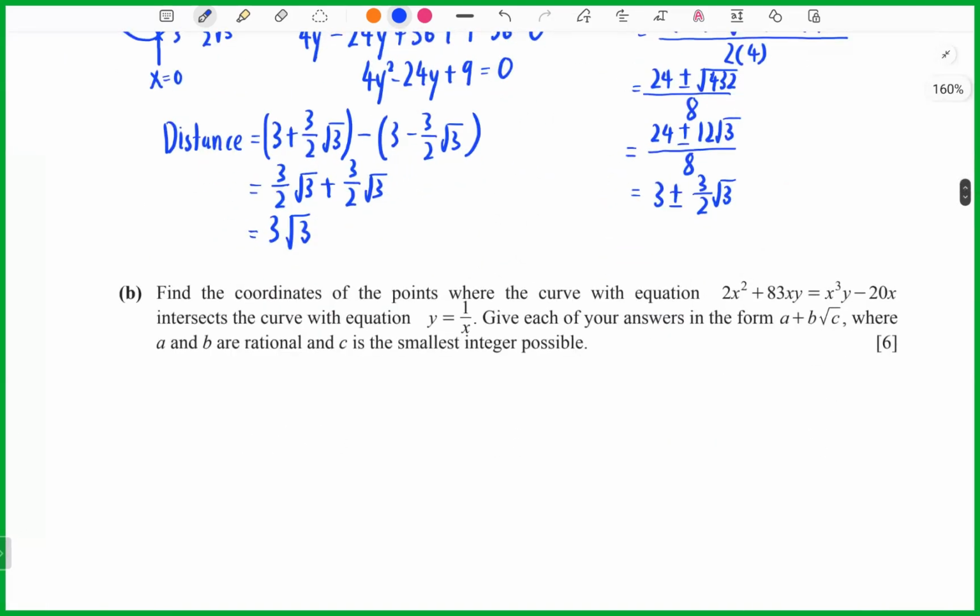So now we look at question B. Find the coordinates of the points where the curve with the equation 2x squared plus 83xy equals x cubed y minus 20x intersects the curve with the equation y equals 1 over x. Give each of your answers in the form a plus b root c, where a and b are rational and c is the smallest integer possible. So let's see how we get these answers.